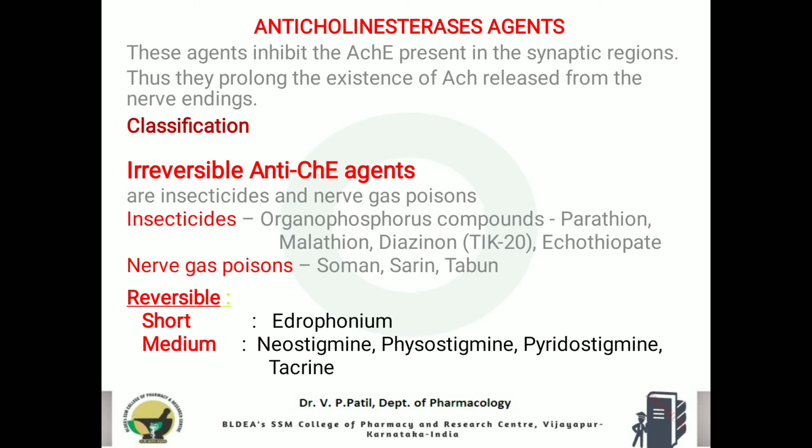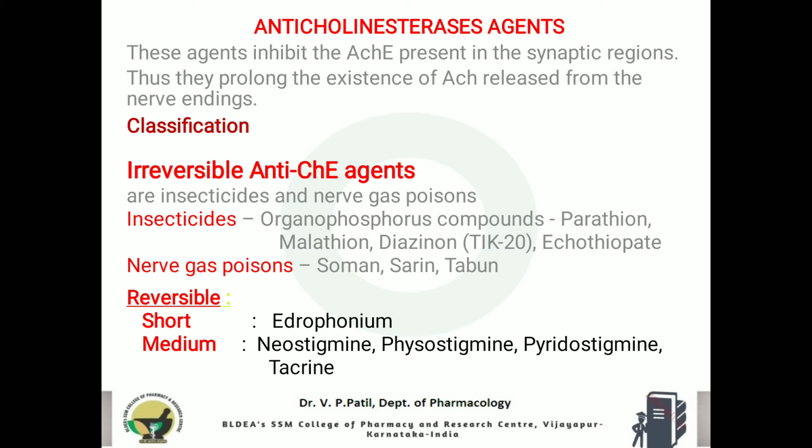Okay, so reversible inhibitors will inhibit the enzyme only for a shorter period of time, say 20 minutes or 30 minutes, depending upon the type of drug which will act on that enzyme. So after a specific period of time, the enzyme activity will be regained. So that's why those drugs are grouped under reversible inhibitors.